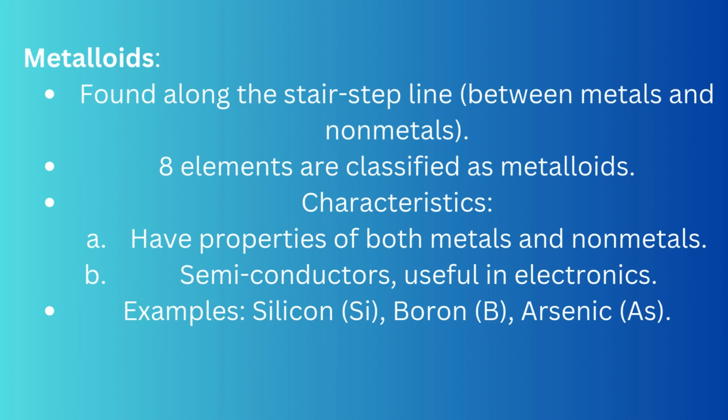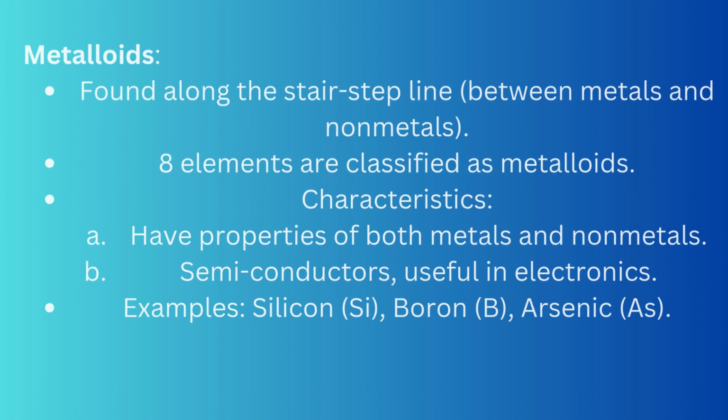Metalloids, found along the stair-step line between metals and nonmetals. 8 elements are classified as metalloids. Characteristics: have properties of both metals and nonmetals. Semiconductors, useful in electronics. Examples: silicon (Si), boron (B), arsenic (As).